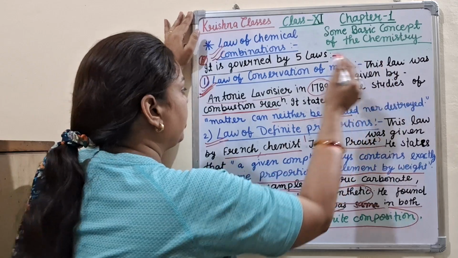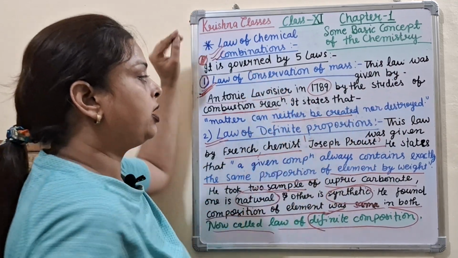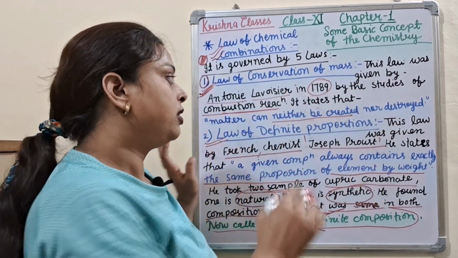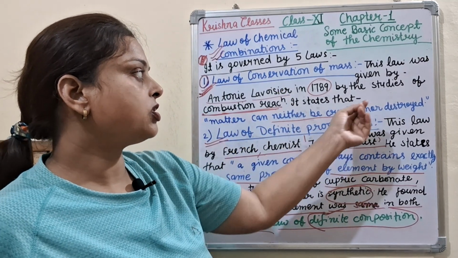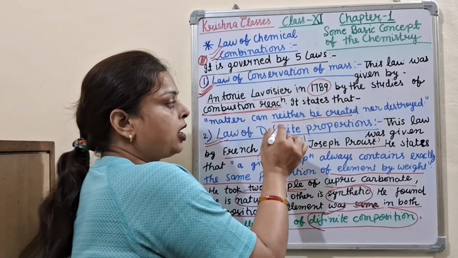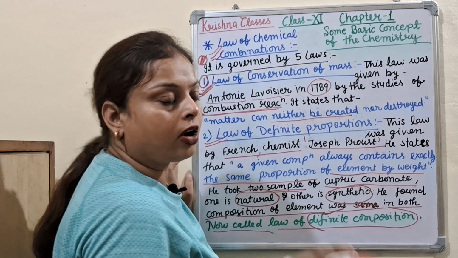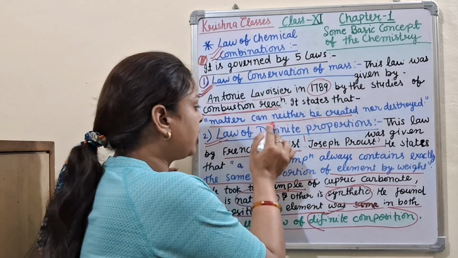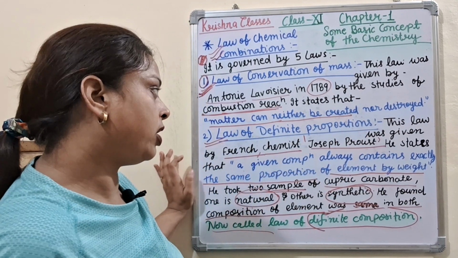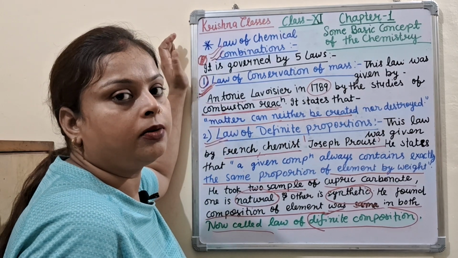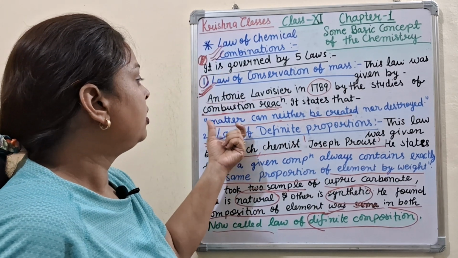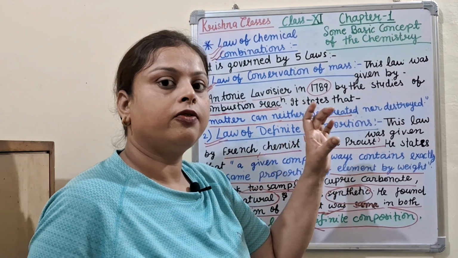This law was given by Antoine Lavoisier in 1789 by the studies of the combustion reaction. It states that matter can neither be created nor be destroyed. Okay, matter can neither be created nor be destroyed. By this law, we can also measure the reactant and product weight.